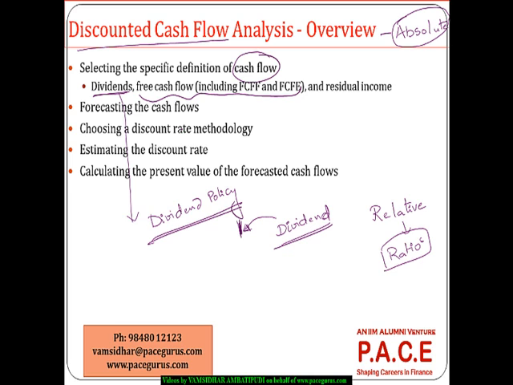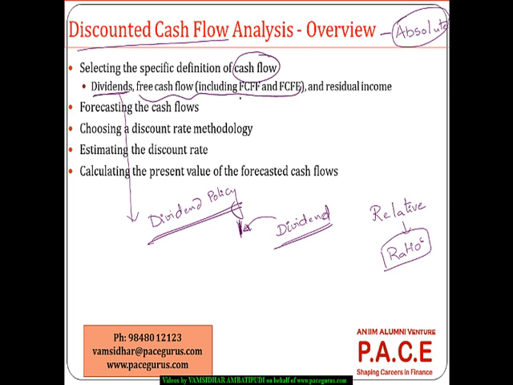What is the cash that is available with the company to pay the dividend? Whether it pays or not, let's keep it aside. But what is the level of cash that is available with the company to pay towards its investors, whether debt or equity investors? So that's the dividend paying capacity. Think of it from that dimension. It's not the dividend, but the dividend paying capacity of the company.